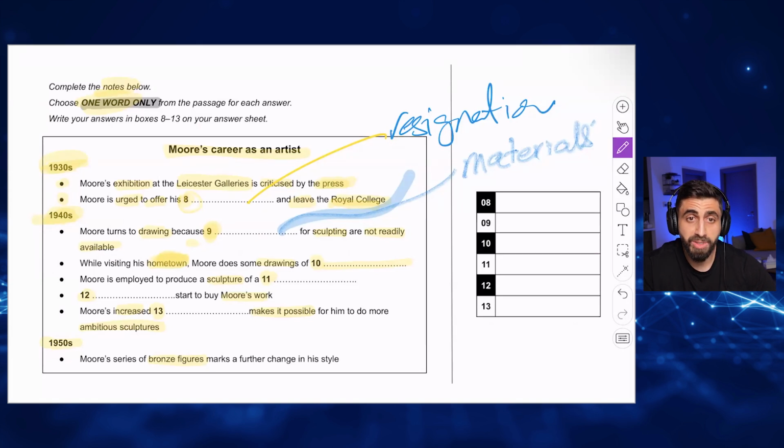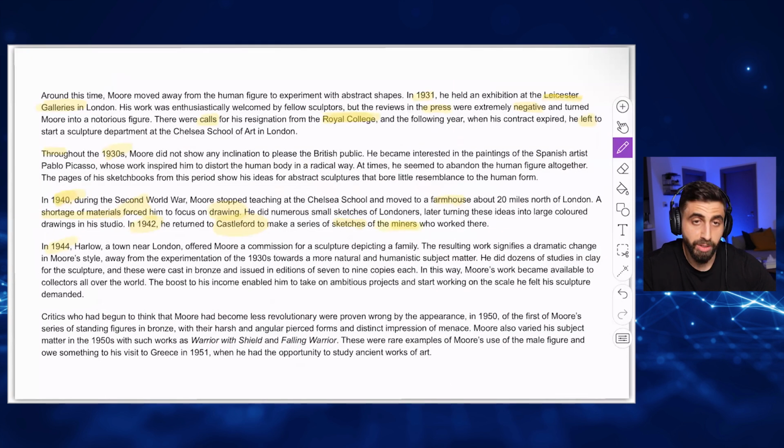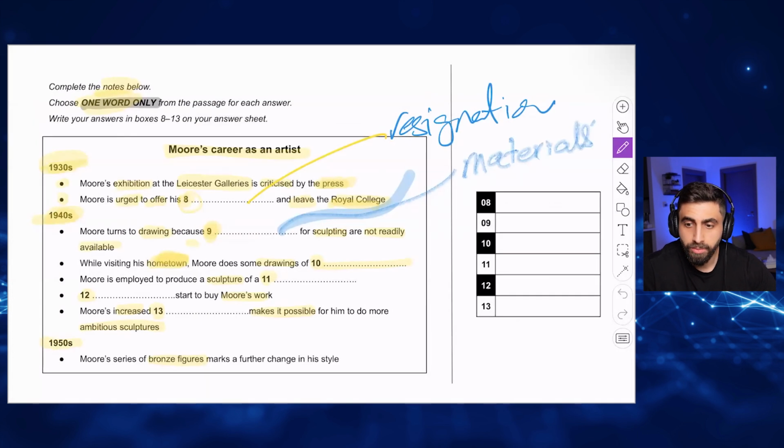Drawings is just another way of saying sketches, just the exact same thing, of the miners. You don't even have to know the word miners, but miners are people who work in the mines. Okay? So what is the answer? The miners, correct? Not correct. Zero. The answer is miners, not the miners. Why? Because you're only allowed to write one word. Moore does some drawings of miners.